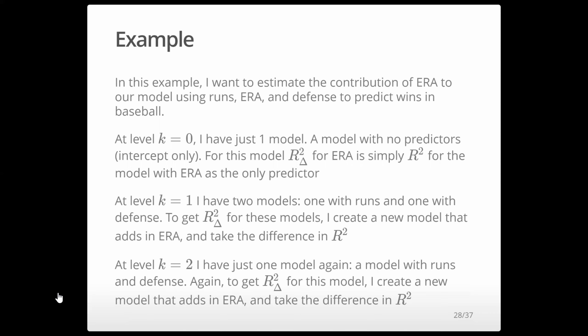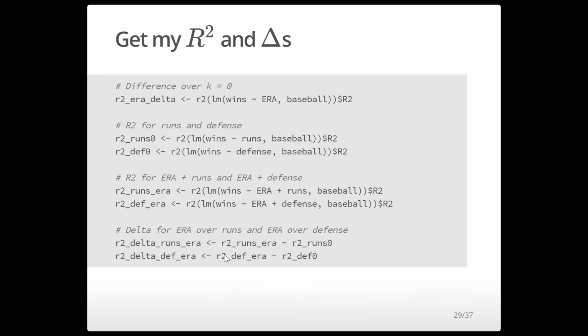And then at k equals 2, I have just one model again, a model with runs and defense predicting wins. And again, to get the delta R squared, I create a new model that adds ERA, which is essentially our full model. And then I get the delta R squared for ERA from our full model compared to just runs and defense. So this is just showing the long way to do this. I'll show a much easier way. This helps us understand exactly what dominance analysis is doing.